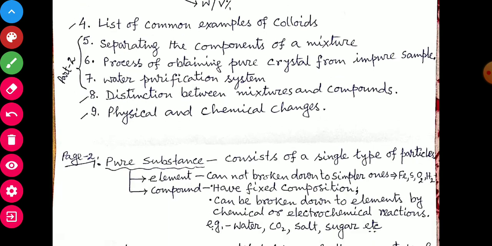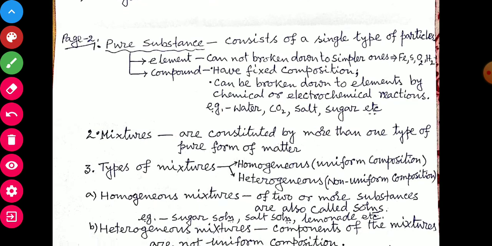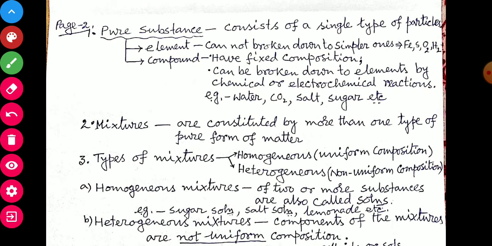Next, pure substance. Pure substance consists of a single type of particles. This can be classified as element and compound. Elements cannot be broken down to simpler ones, such as iron, sulfur, oxygen, hydrogen, etc. Compounds have fixed composition and can be broken down to elements by chemical or electrochemical reactions. Examples: water, carbon dioxide, salt, sugar, etc.